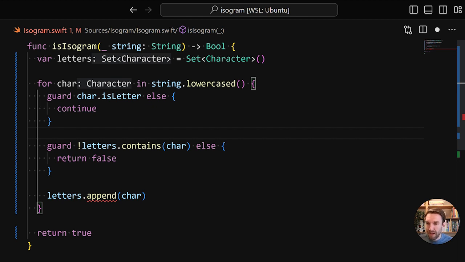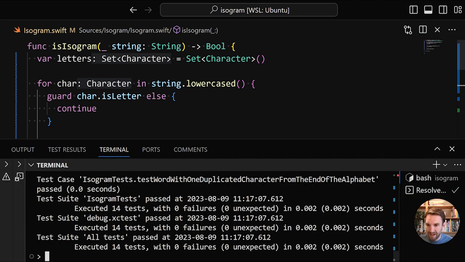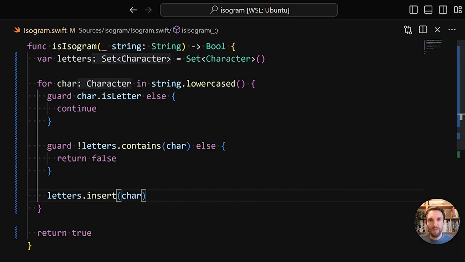And we need to change a little bit. We don't have append, we just have insert. And that's because it has different semantics. You insert in a set. Appending would assume that there is an order, whereas a set doesn't have any order. But this is much better collection-wise, and if we run this, it will still pass. You probably wouldn't notice the performance for very small strings, but if the string would become very big, using a set would have clear performance benefits too.